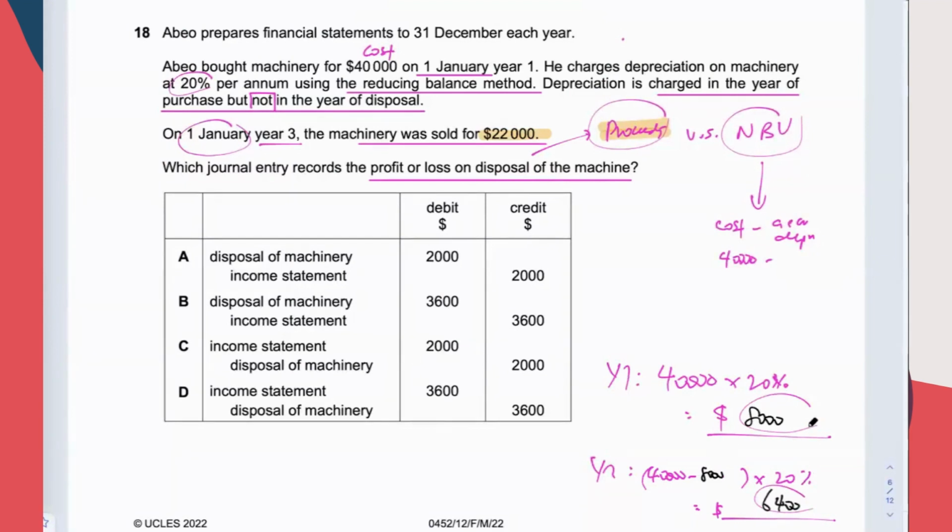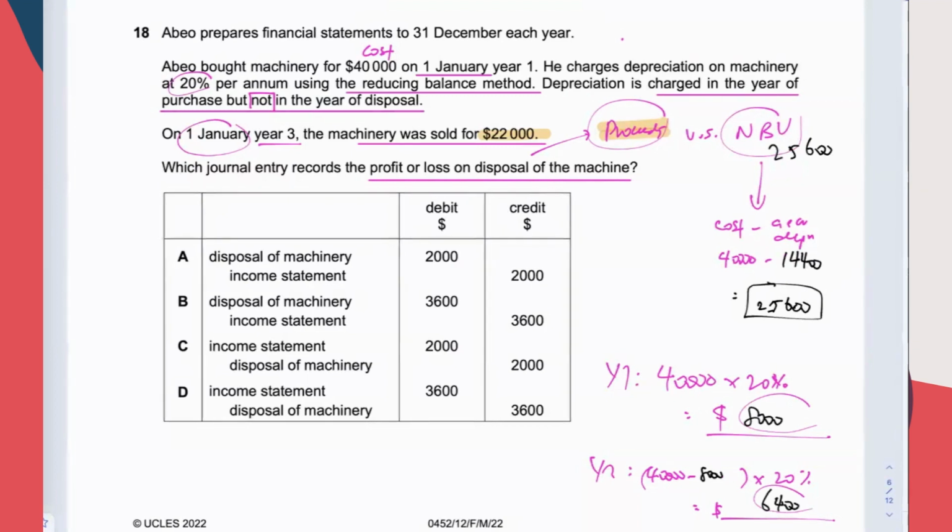Combine them together: 14,400. Net book value is calculated: 25,600. So this is the net book value.